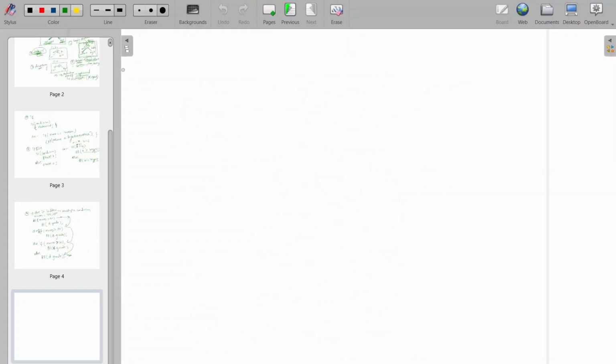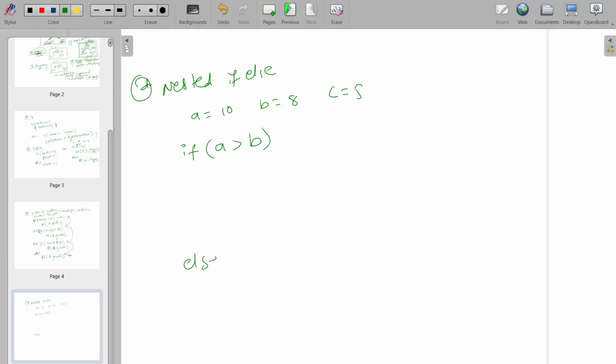Now we'll see the nested if else. For checking the nested if else, let's take A equal to 10, B equal to 8, C equal to 5. I want to check which one is bigger among these three. So what will I write? I'll check if A is greater than B. So if A is greater than B, else A will be lesser than B, right?